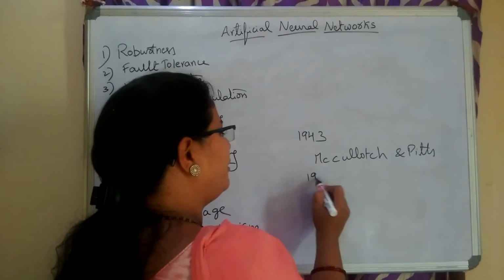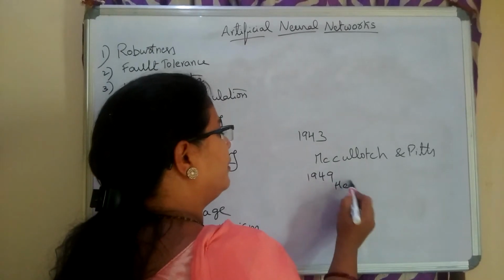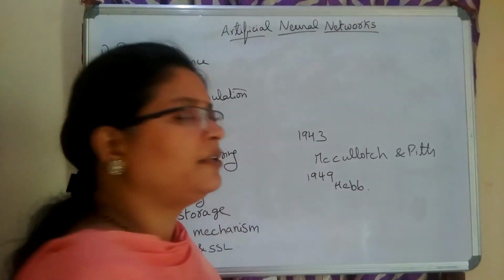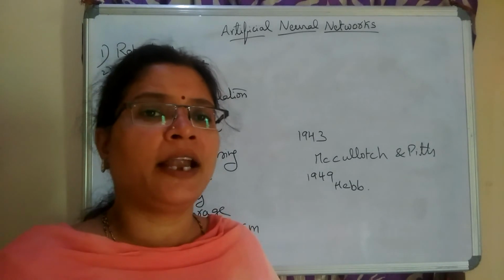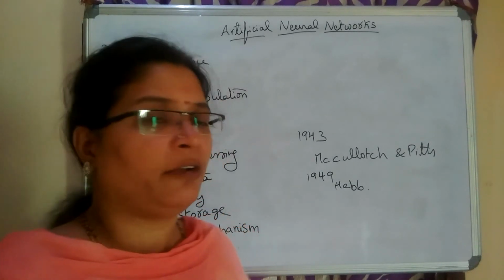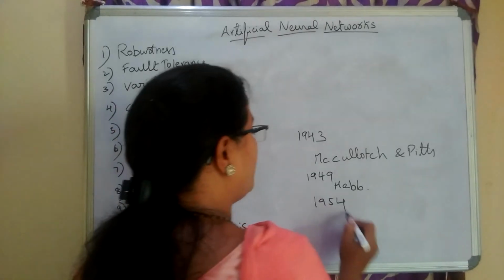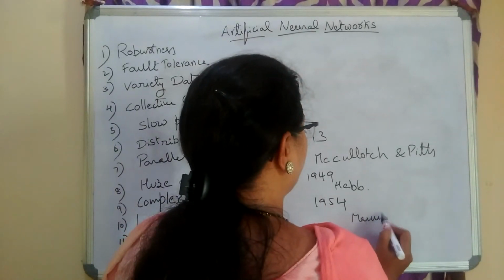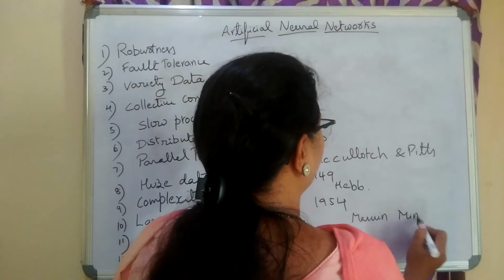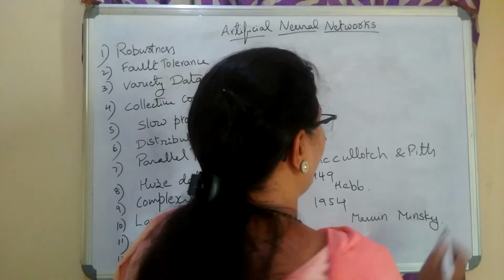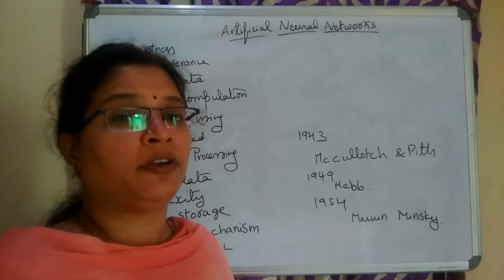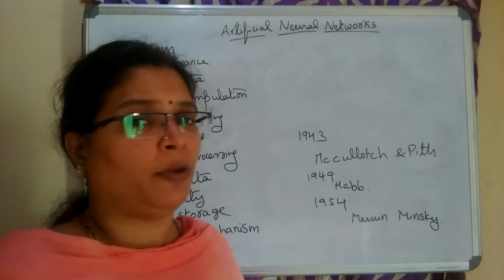And in 1949, Hebb, the name of the scientist, created a law on artificial neural networks. It is treated as Hebb's law. And in 1954, Marvin Minsky proposed different kinds of models of artificial neural networks for handling different kinds of problems.